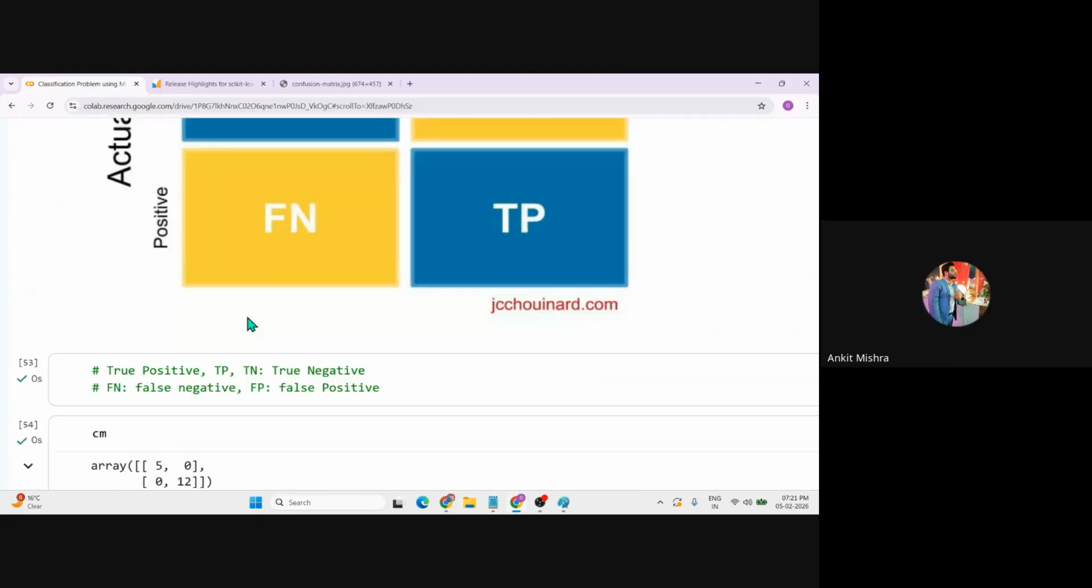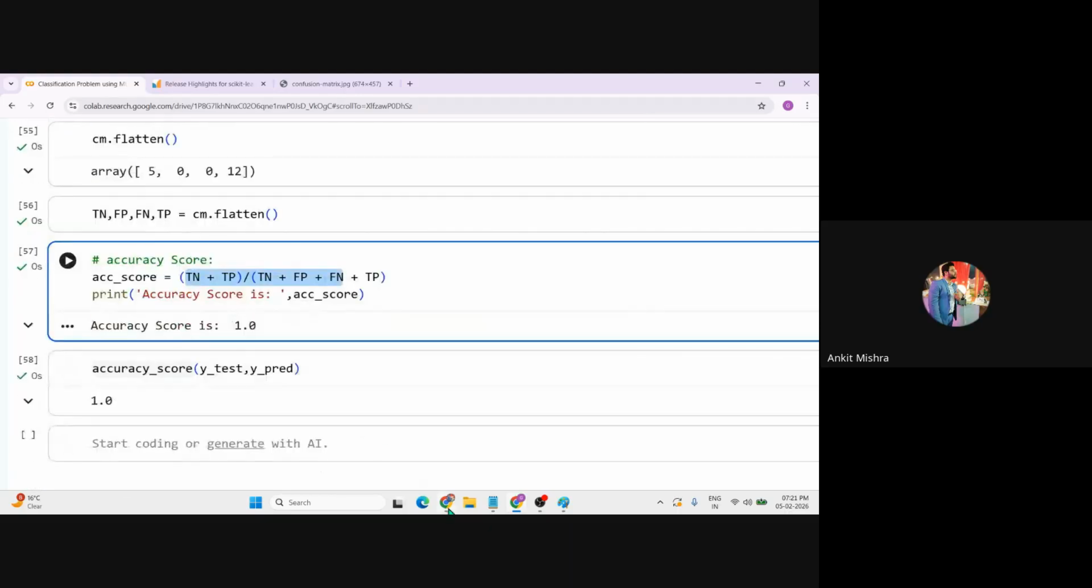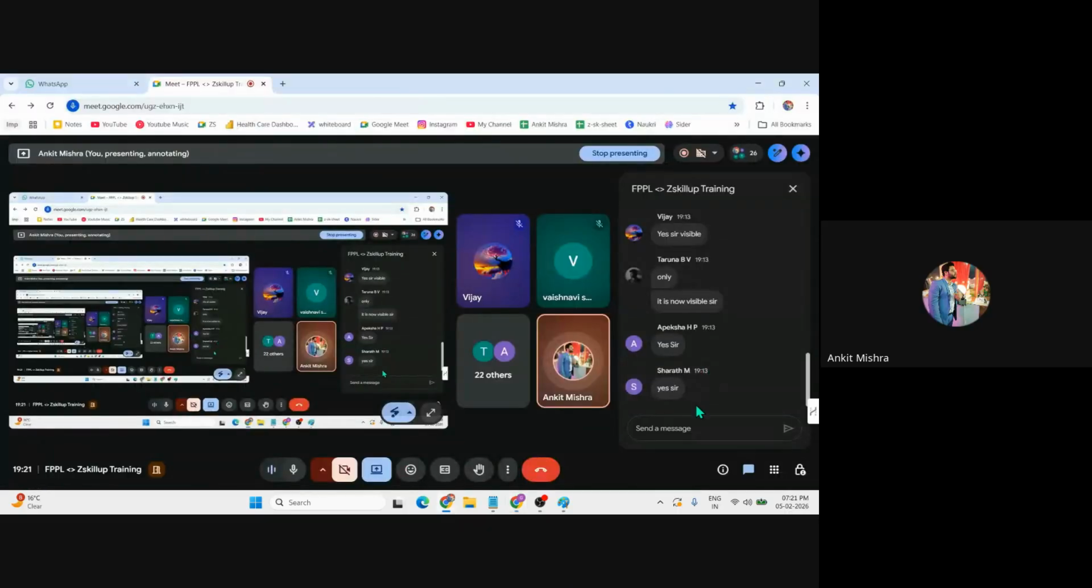Is there any doubt in this one, class? Let me know if you got this point. Candidates Sarat, Apeksha, Taruna, Vijay, and the rest of the 22 plus candidates, let me know if you got this point.